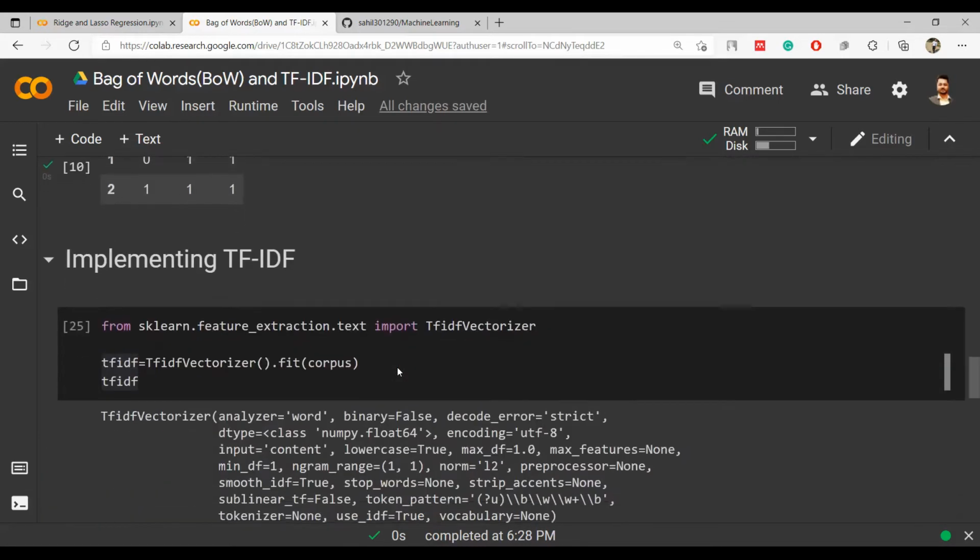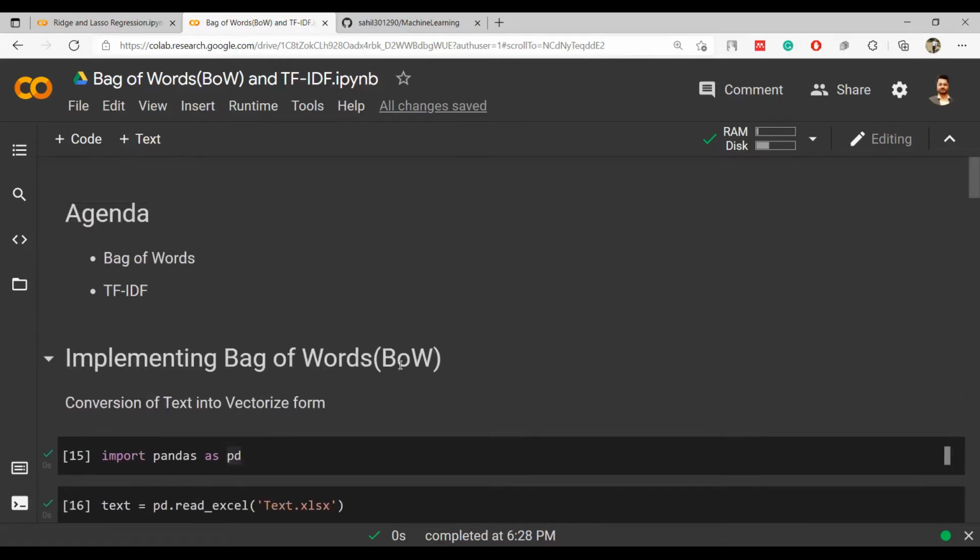If you have any doubt in whole of this code, you can ask. Otherwise, we will move to the next programming exercise today, ridge and lasso regression.